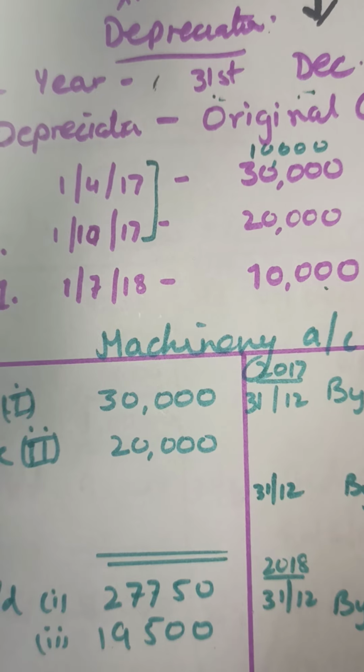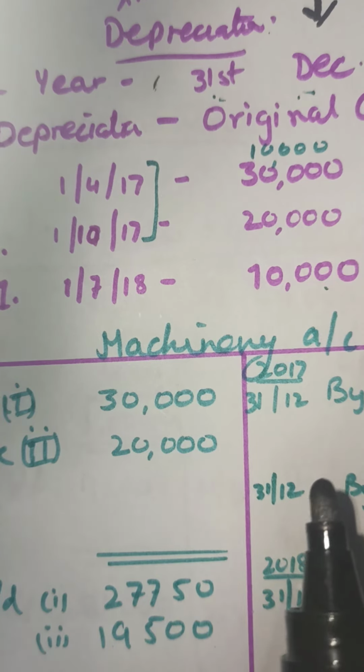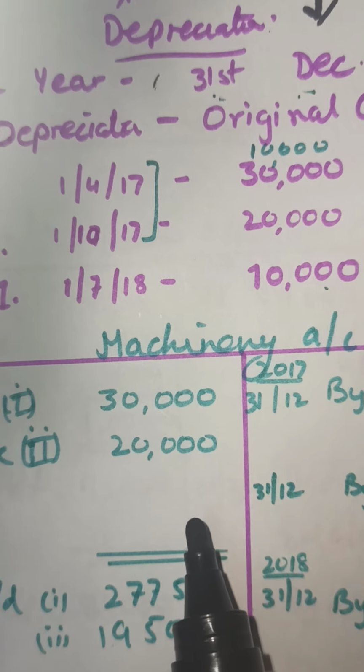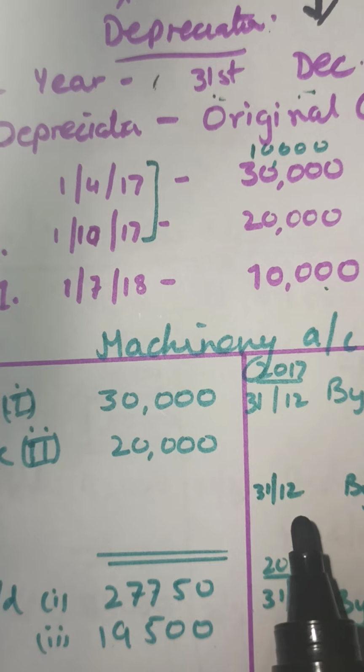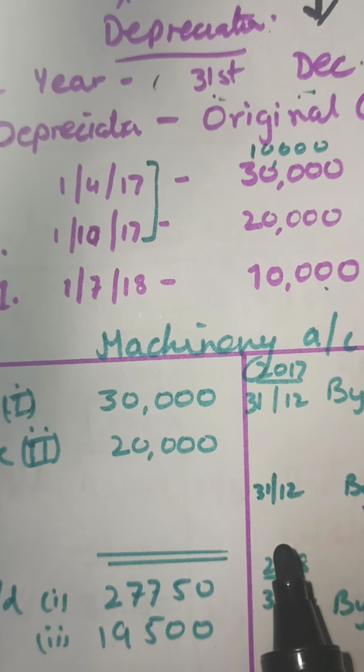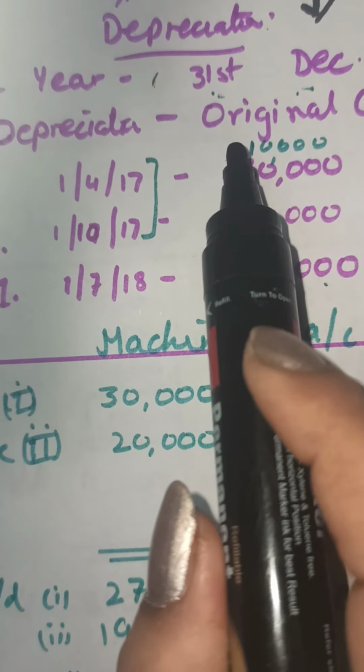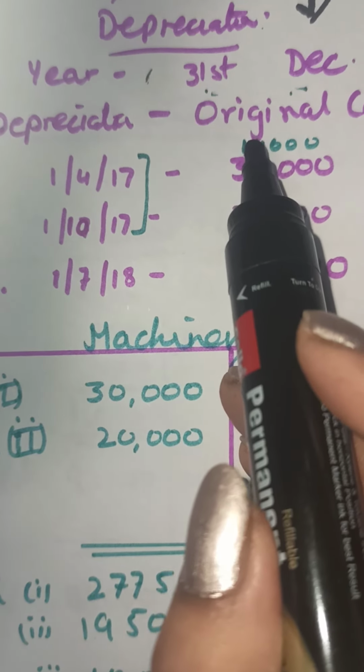Now, we discussed how depreciation is calculated. Depreciation depends on three factors: the total cost of the asset, the scrap value of the asset, that is the residual value, and the estimated useful life of the asset. We found out the depreciation. That method of depreciation with those three factors is called the original cost method of depreciation.